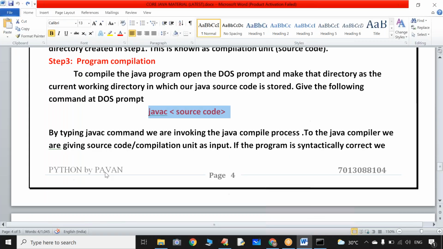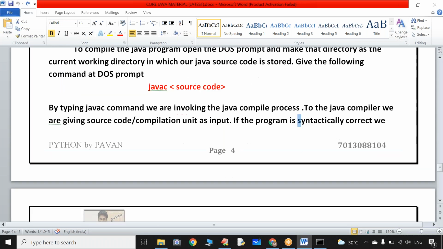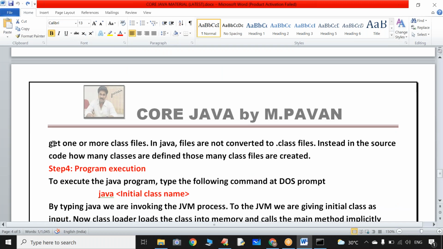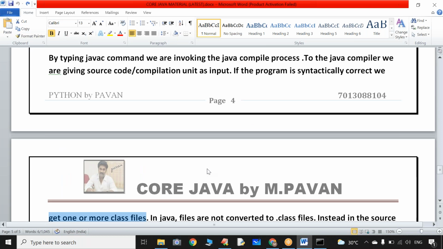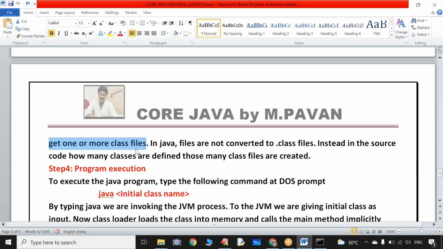Now coming to the next one. By typing the javac command, we are invoking the Java compiler process. To the Java compiler, we give the source code as input. If our program is syntactically correct, we get one or more class files. What is the meaning of one or more class files?